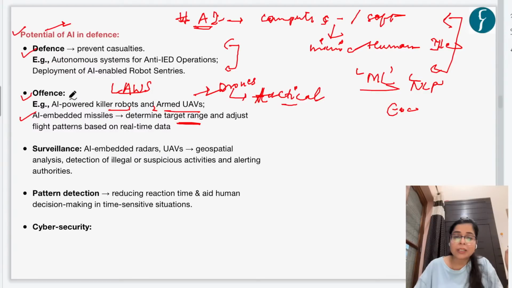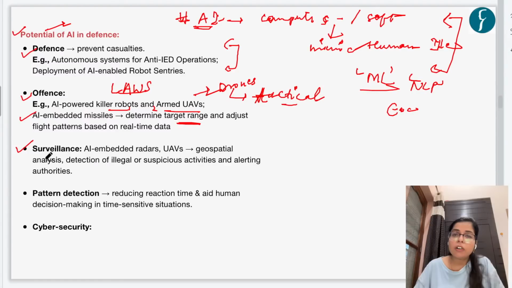And then the third thing is that AI could be used for surveillance. There could be AI-embedded radars. There could be AI-embedded drones, which could be deployed in remote locations or, say, near borders.